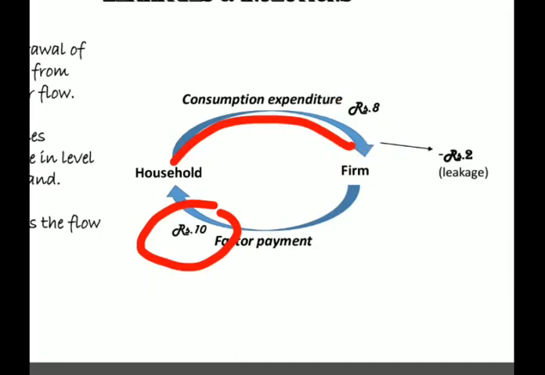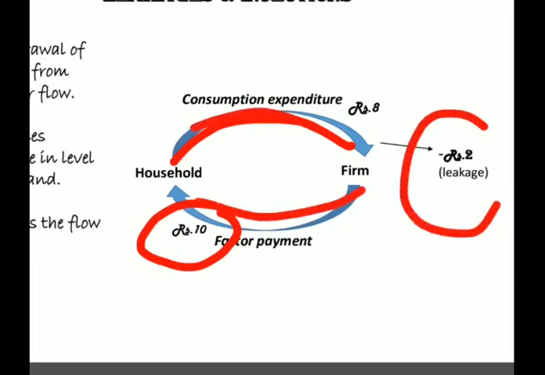In the same way, we have to assume the customer will not put this money in the bank but in his locker at home. So these 2 rupees are called leakage, meaning these 2 rupees are not a part of the circular flow.